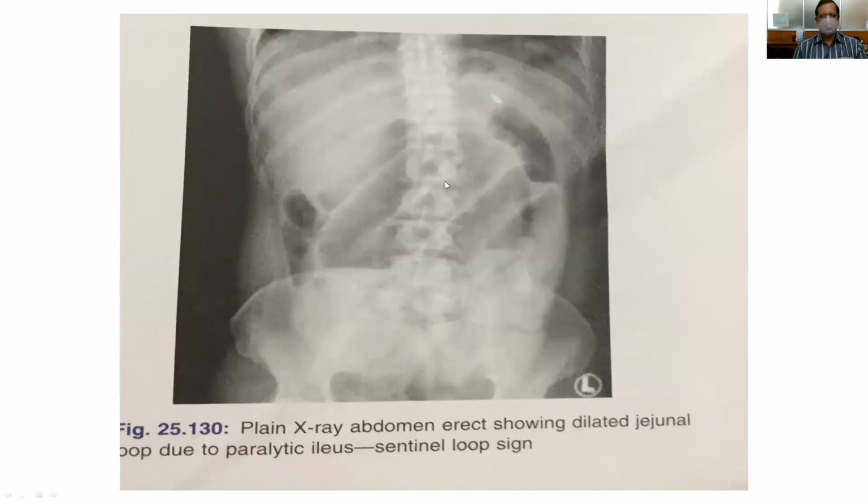And this is the sentinel loop sign, where we can see a small segment of jejunum that is present in the epigastric region. It is diagnosed by valvulae conniventes, which correspond to each other. So this is the segment of jejunum we see in acute pancreatitis because of the localized ileus.